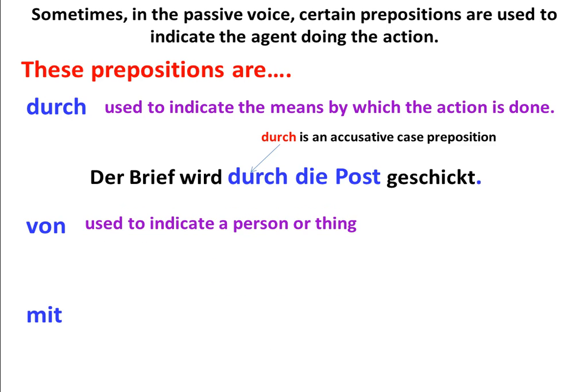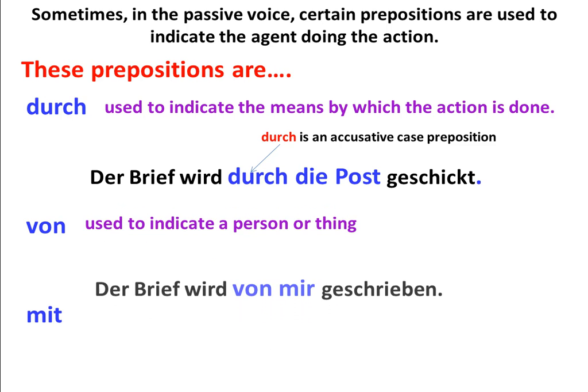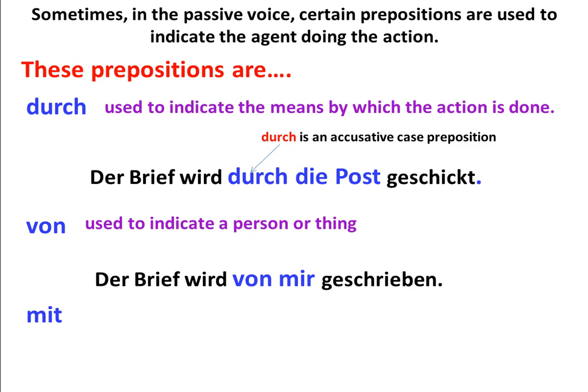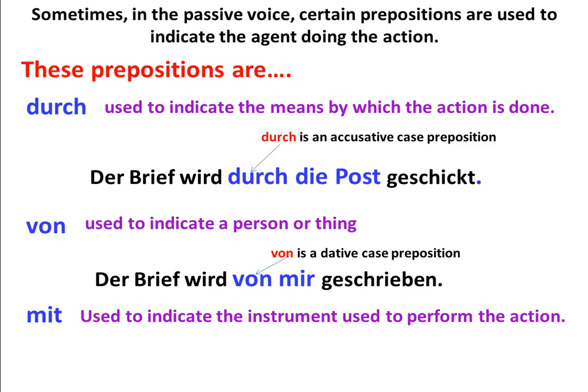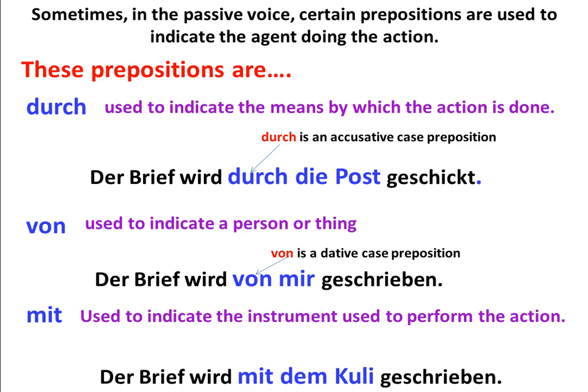Von is used to indicate a person or thing who's doing the action. For example, der Brief wird von mir geschrieben. Von is a dative preposition, so that's why it's von mir and not von mich. Mit is used to indicate the instrument used to perform the action. For example, der Brief wird mit dem Kuli geschrieben. Mit is a dative preposition, so der Kuli changes to dem, and this indicates with what the letter was written.